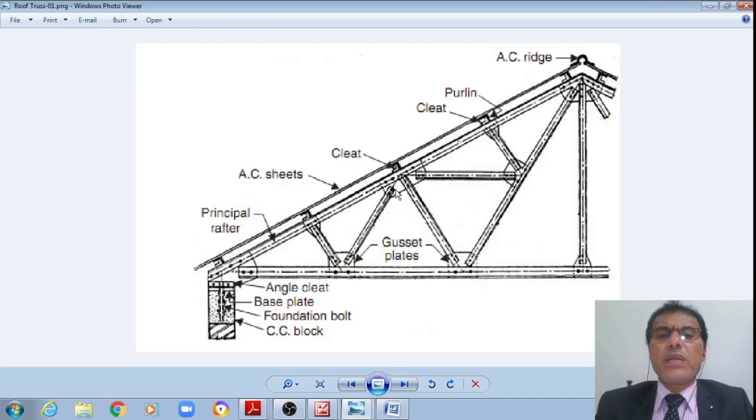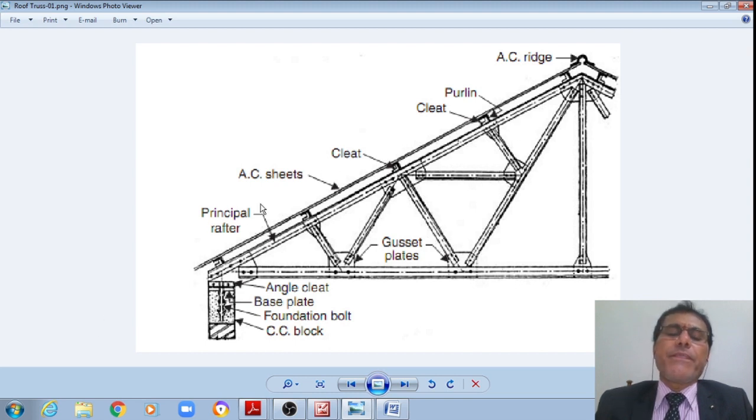Just now I told that we may have a roof truss wherein the principal rafter runs from the ridge point to the eaves point, also called the gutter point, where a gutter will be provided.